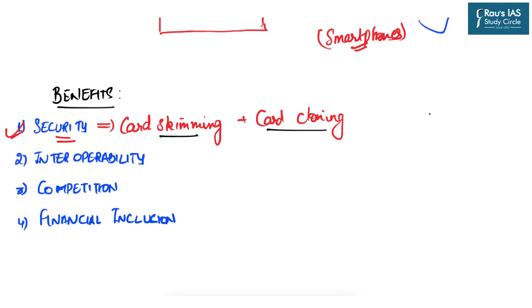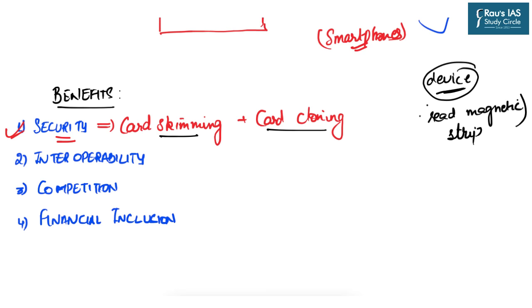What happens is that in those ATMs where there is a lack of security cameras, or those ATMs which are located in far-flung areas, fraudsters enter the ATM and insert a device in the cash dispensing machine. Those devices are able to read the magnetic strip on your ATM card.